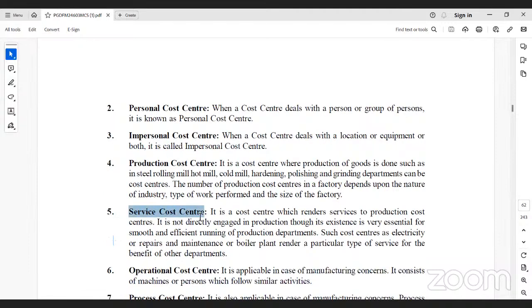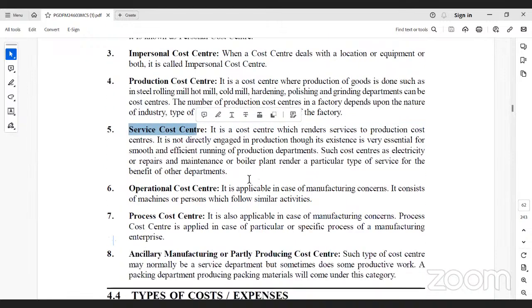Service center: if you see software companies, banks, and insurance branches, they are under service centers. Operational cost centers are there wherever the operation takes place, like a manufacturing concern will identify operational cost centers. The process cost center is also there. A pharma company will identify process cost centers, like process one, process two, process three.